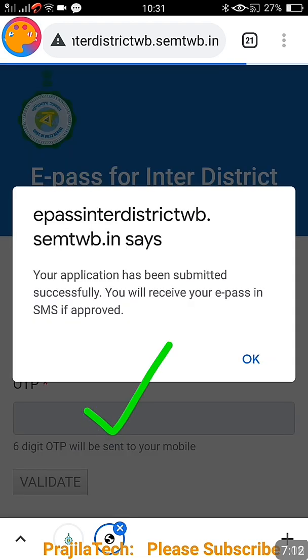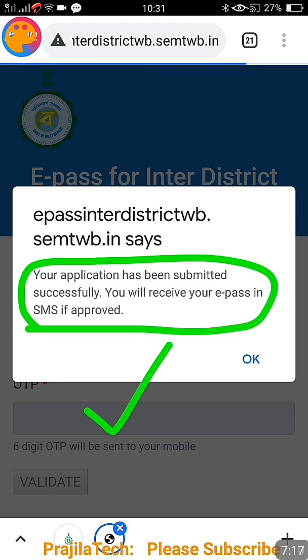Once you click on submit, you can see here your application has been successfully submitted. So you will receive your e-pass SMS if it is approved. So this is the message you are getting. You can see here you will receive your e-pass in SMS if approved. That means mobile number and email address should be the correct one.